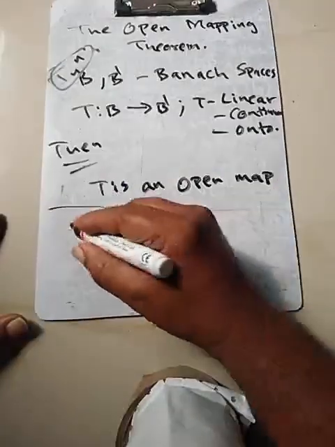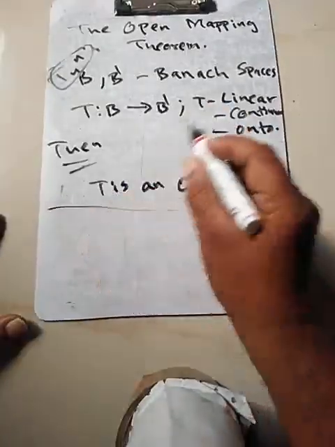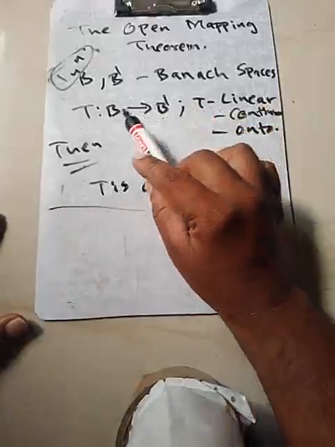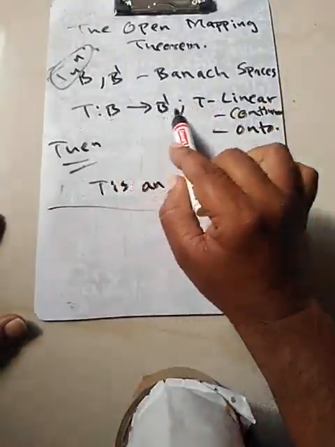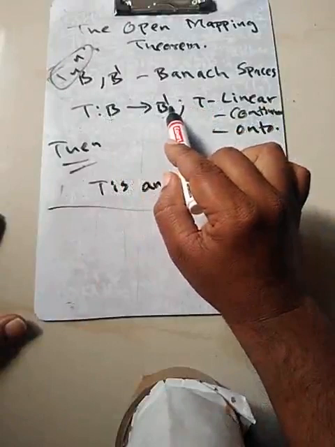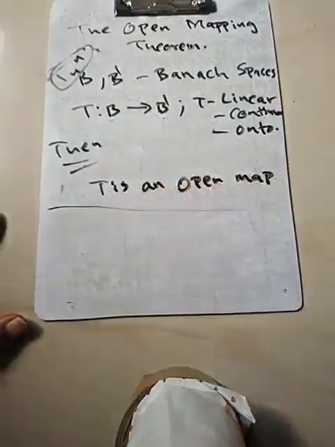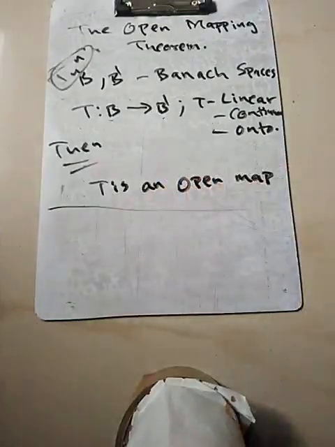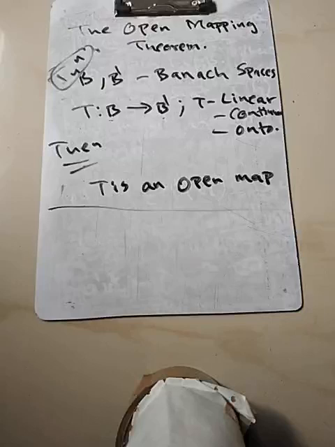Just a note on this thing. So what does this mean? T is given to be onto, so every element here has a pre-image. The map is linear. T of x plus y is T of x plus T of y, and T of alpha x is alpha times T of x for all x, y in B and for all scalars. And T is also going to be continuous.